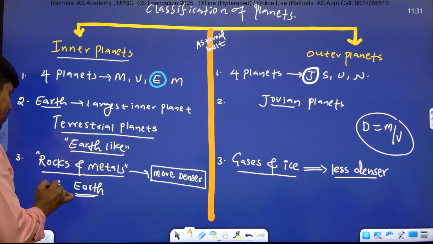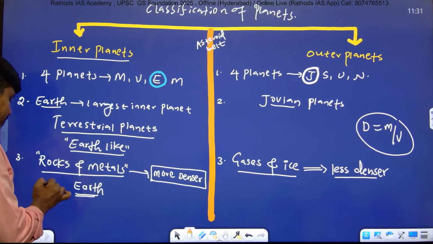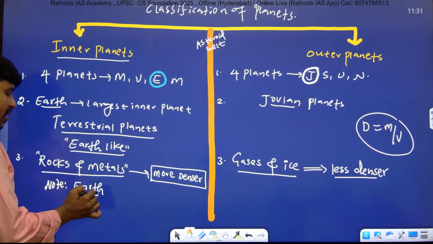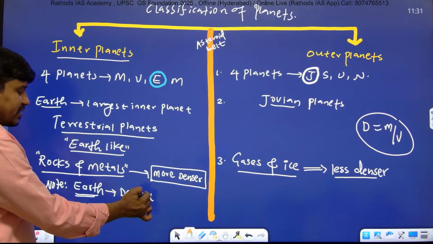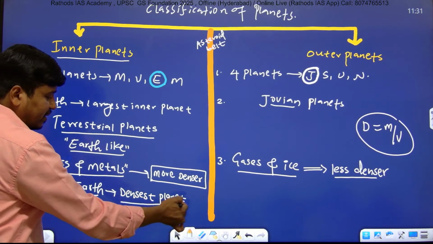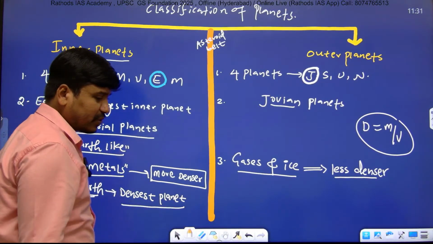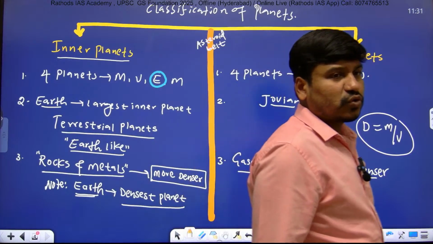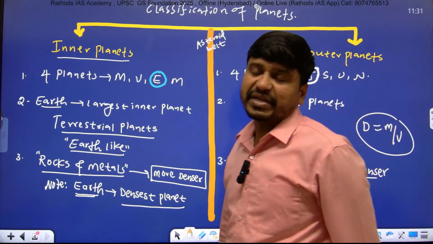Write down a note under point number 3. Earth is the densest planet in our solar system. Densest meaning which has maximum density.